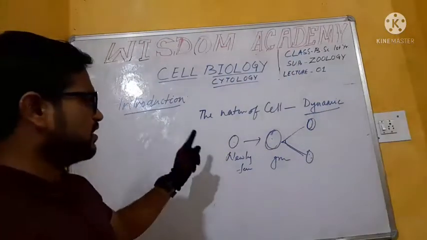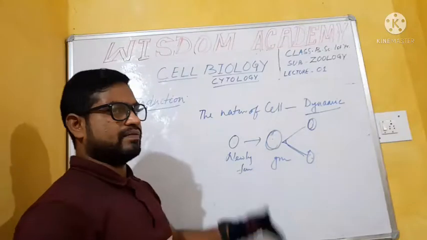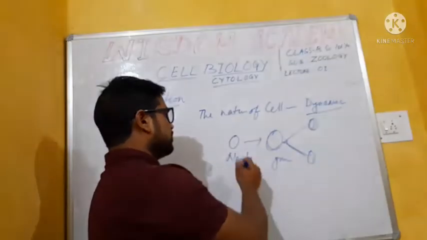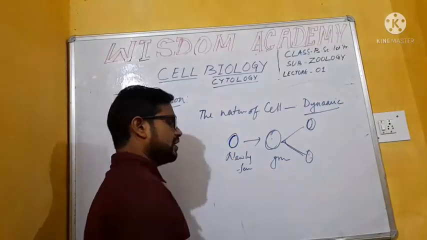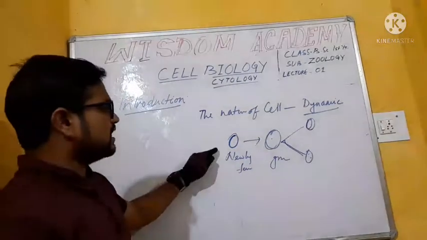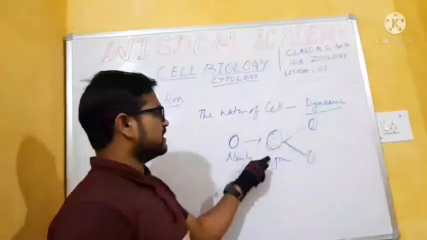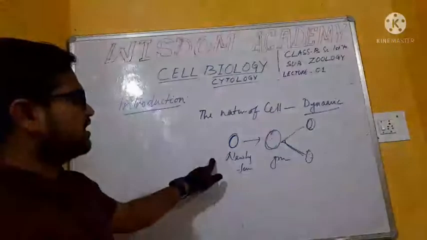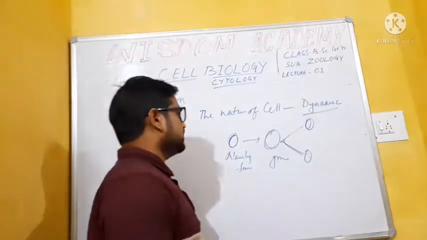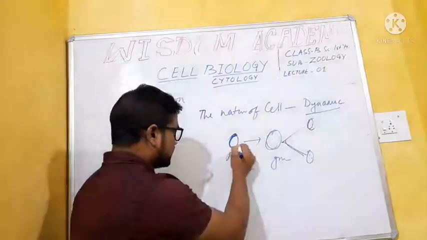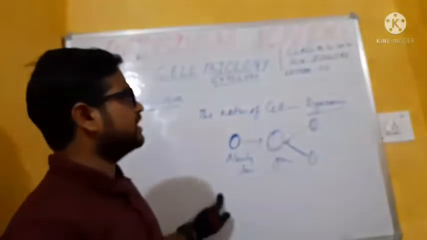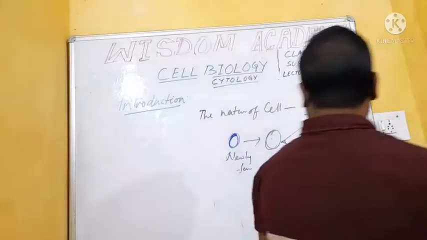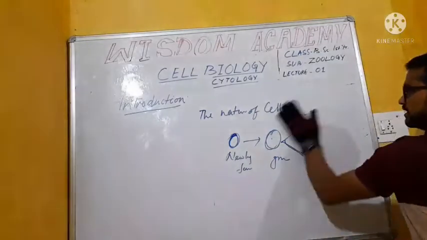This may vary. So, the nature of cell is dynamic, it is not static. That means the cell is always in a convertible form. Suppose here is the newly formed cell. This cell is converted to a grown cell, then becomes dividable. So, this cell is again further dividable. That means this cell is not in static condition, it is in dynamic condition. Got my point, students?